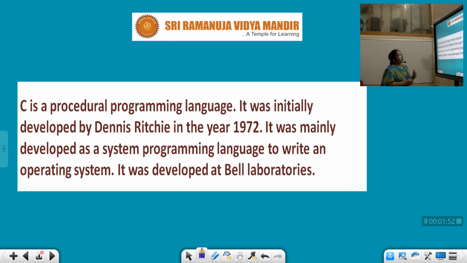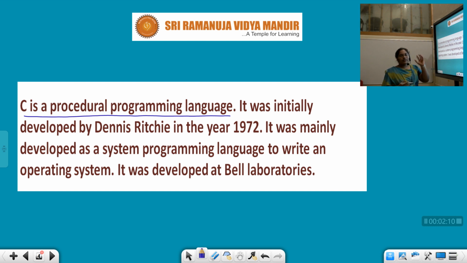Next, what is the C language? C is a procedural programming language. It means it maintains a procedure. The language which we use for giving our programs or coding will be in a procedure.